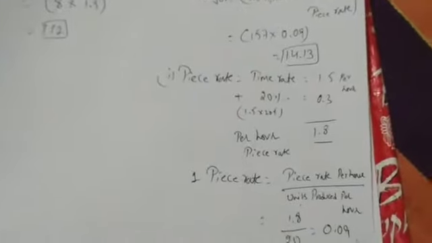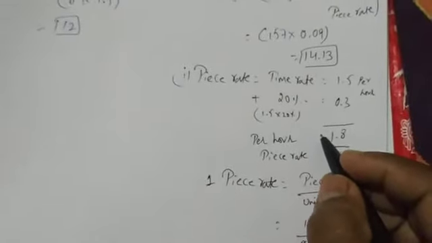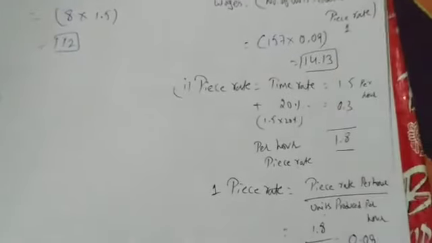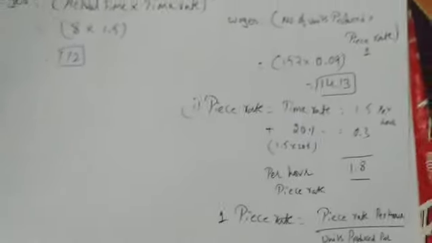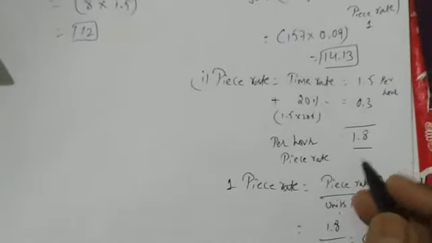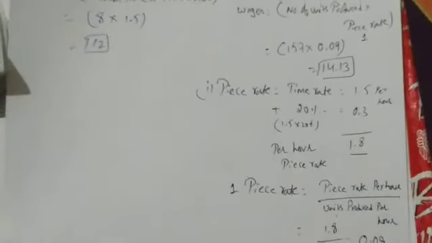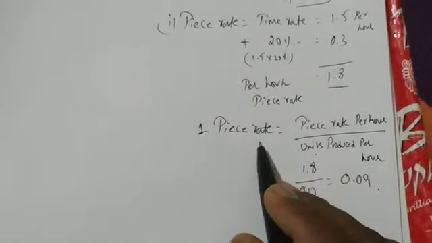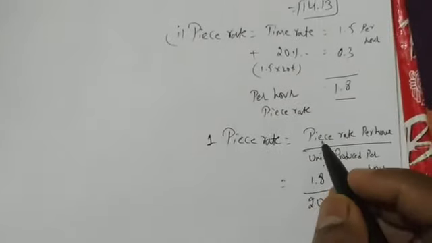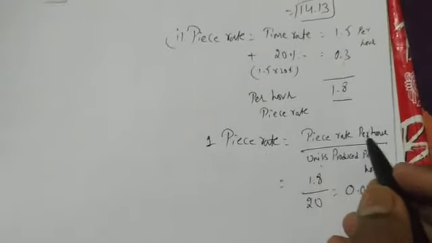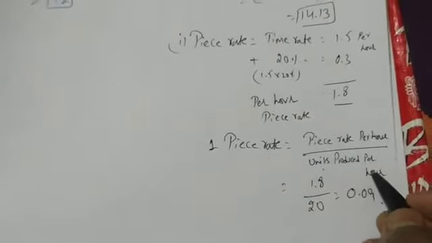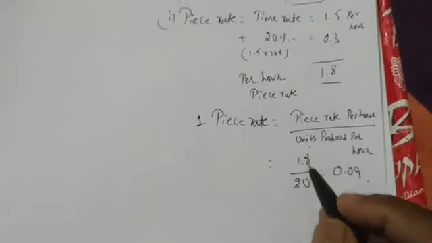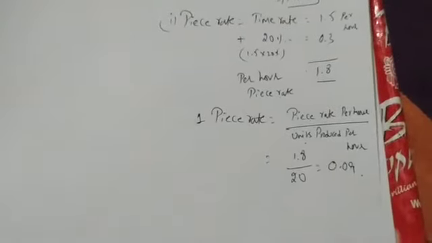And this is for per hour, not for per piece. We want here number of units into per piece rate, but it is not for one piece, it is for 1 hour. So what do we have to do? Again we have to find out one piece rate. How? Piece rate per hour divided by units produced per hour. So 1.8 divided by 20 equals 0.09.